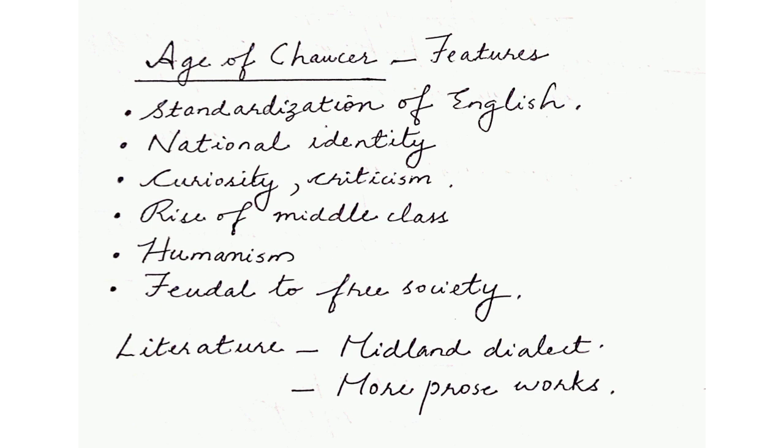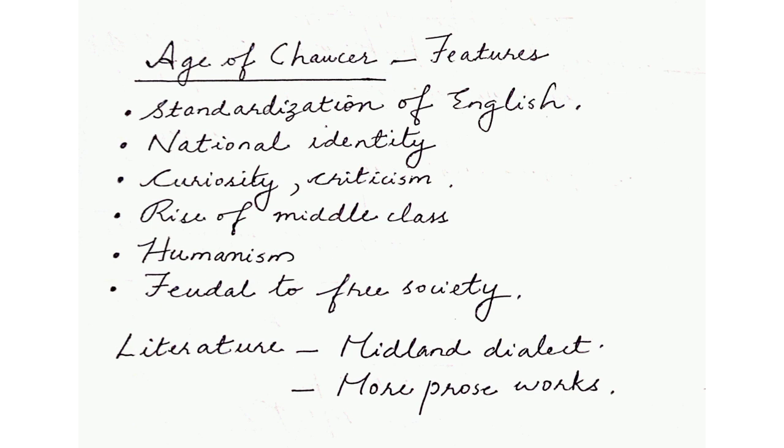Again, in the beginning of the video, we had talked about King John and Magna Carta, where the barons, the nobles, wanted their rights for their lands. They did not want the king to have complete authority over their lands. So all this slowly led to a decreased importance of the feudal system, leading to free societies.